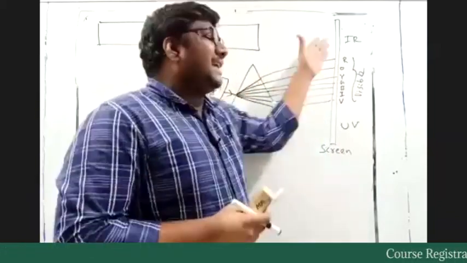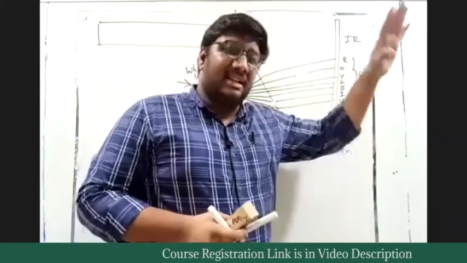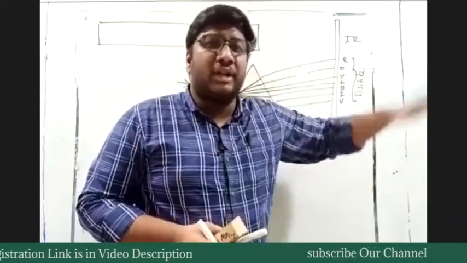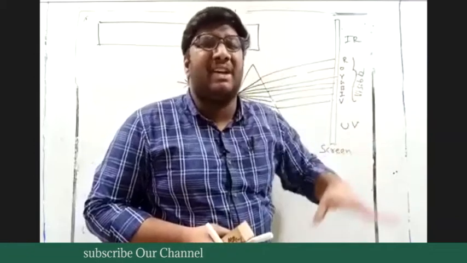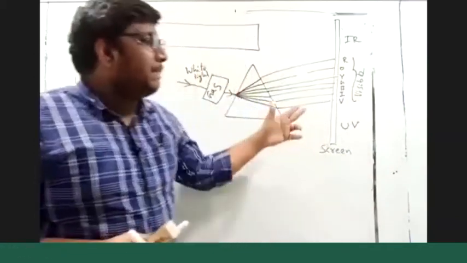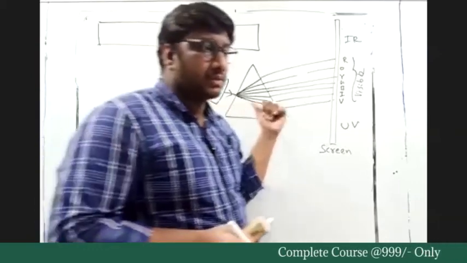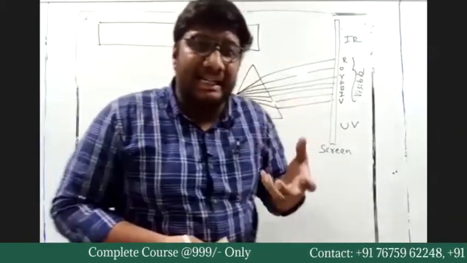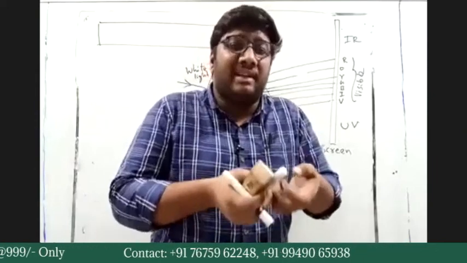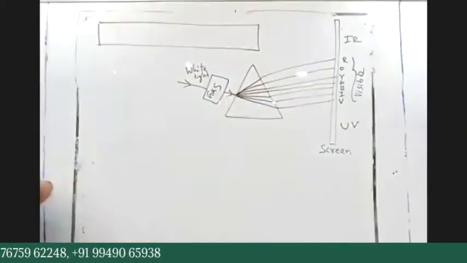So within the 400 to 700 range also, some part of the light is absorbed by these gas molecules, that is, some wavelengths.